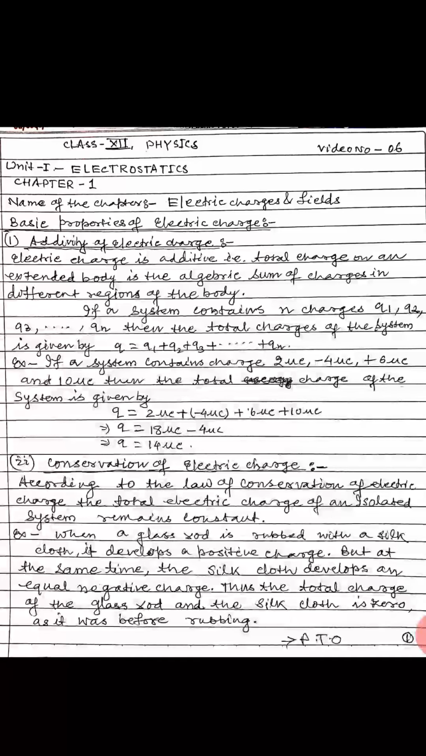For example, when a glass rod is rubbed with a piece of silk cloth, the glass rod becomes positively charged, whereas the piece of silk cloth becomes negatively charged. Before rubbing, the total charge on the system is zero, because before rubbing they have no charges. After rubbing, the total charge on the system is zero.